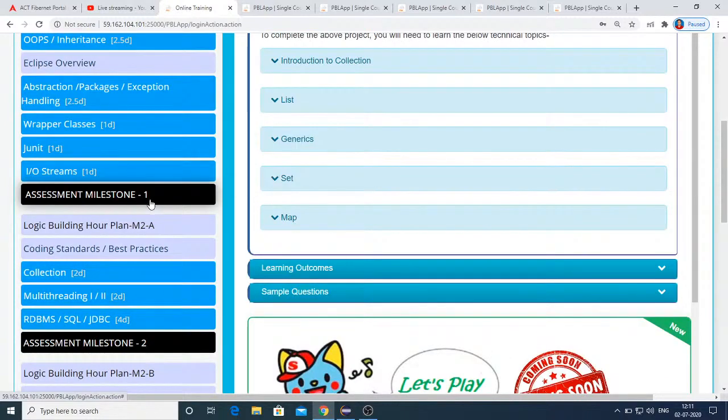This assessment milestone 1 is not being enabled because the schedule dates which we have sent to Wipro are for the entire CMR. It's not only for our college, it's for the group. So the other colleges also have to complete, and along with you, 300 students of our group are doing this particular training.